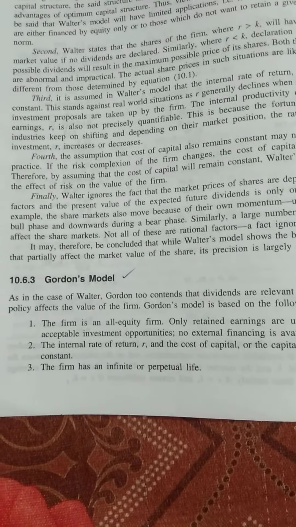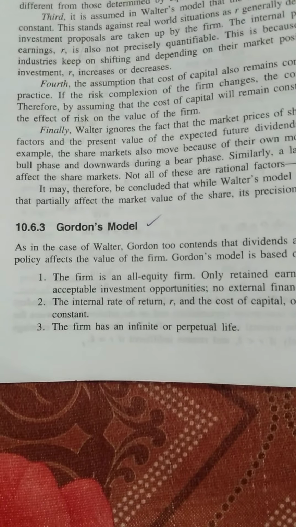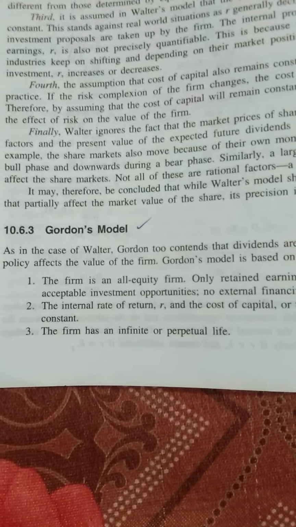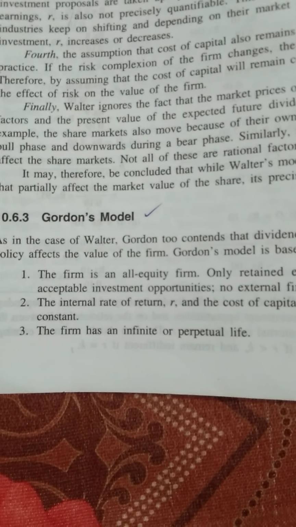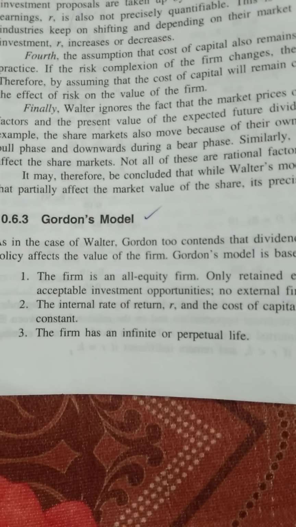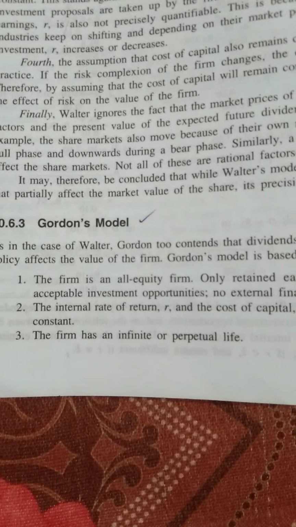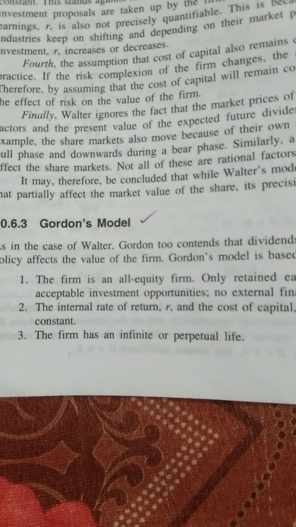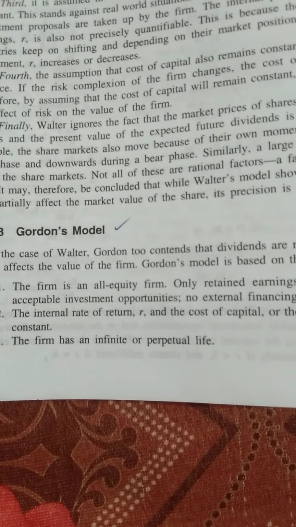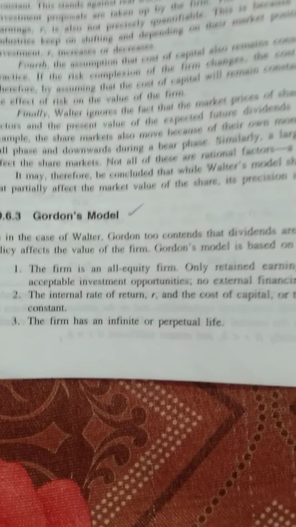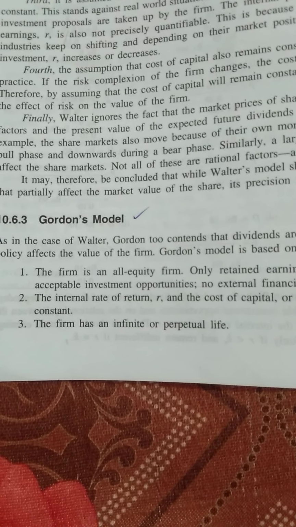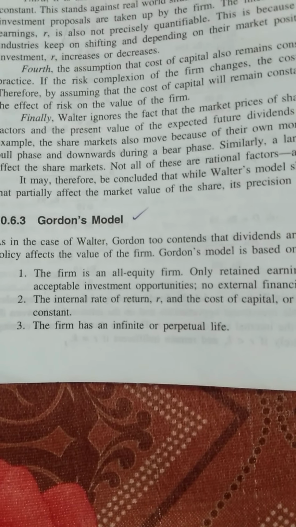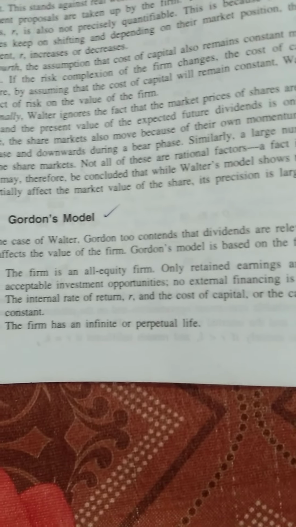Before discussing the Gordon model, like the Walter model, there are some assumptions. What are the assumptions? The firm is considered to be financed entirely from equity. Look at that, the firm is an all equity firm. That means only equity and retained earnings are the source of capital structure. Number 2, R and K are constant. That means they are not changing in the meantime. R means the internal rate of return and K is the cost of capital.